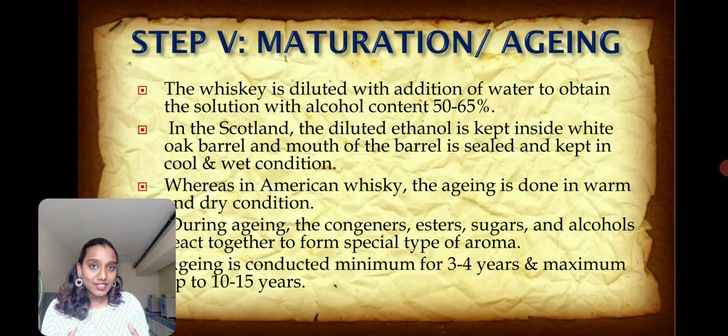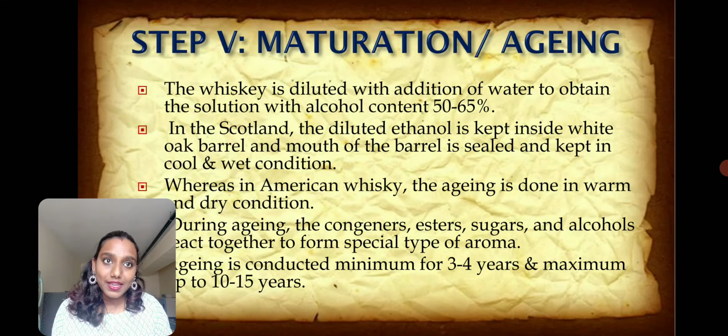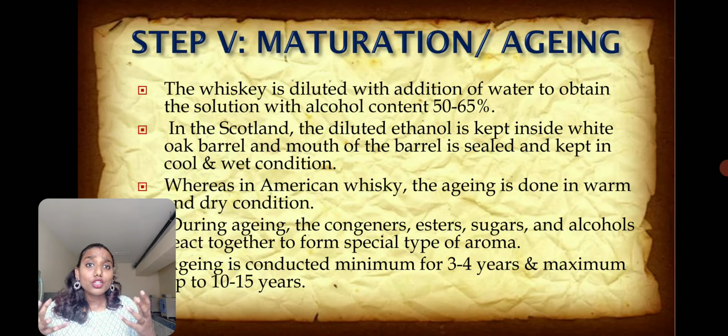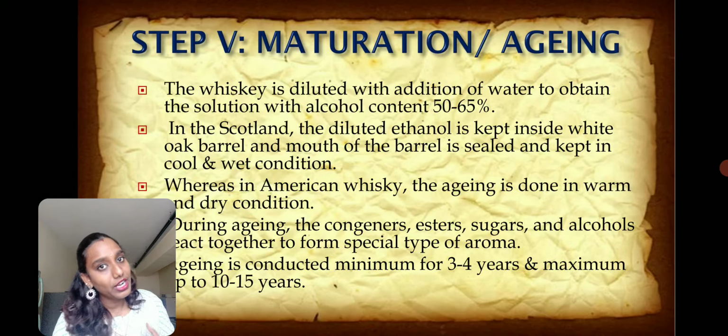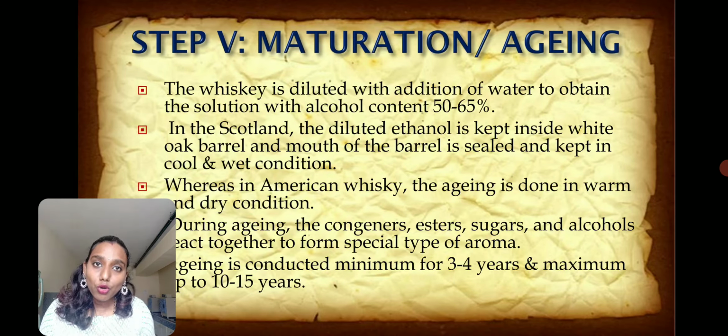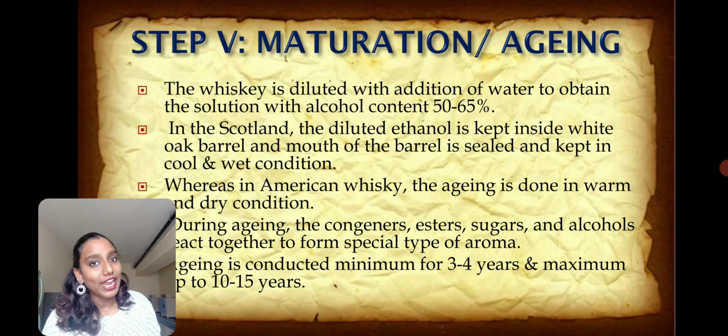Later, this whiskey is kept for aging. During aging, the whiskey that has been obtained after distillation will be stored in white oak barrels, and the mouth of the barrel will be sealed and kept in a cool and wet condition.